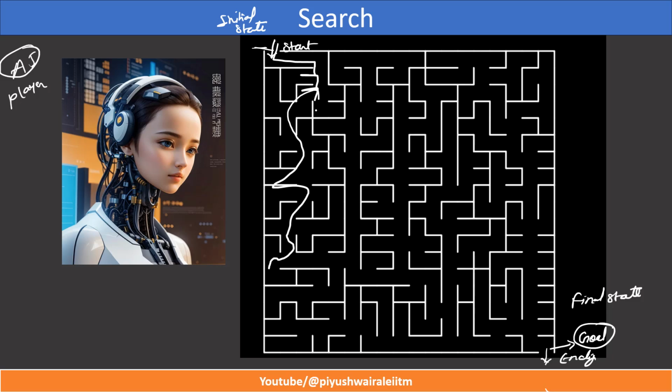So we should know the optimum way to reach from the starting point to the ending point, right? So AI should know three things: the initial state, the final state, that is our goal, and the actions that AI needs to perform. Whenever I say AI, it means our search algorithms. So what actions does AI need to perform in order to reach the final state? That also we need to tell them, right? Then only this AI will be able to play this game, right? Okay. Now let's go to the next slide.